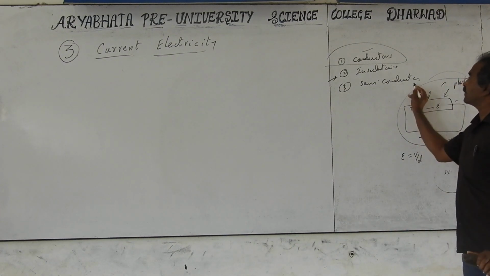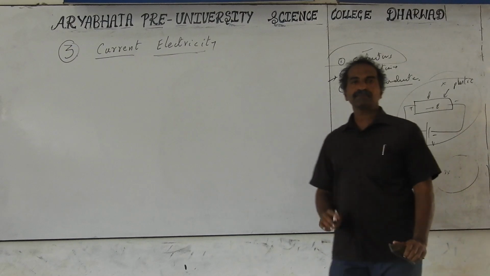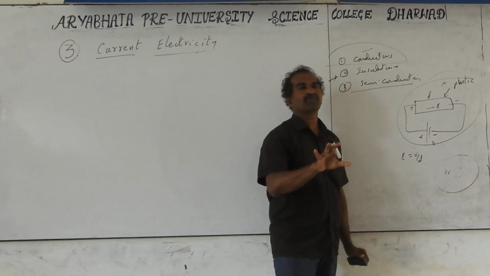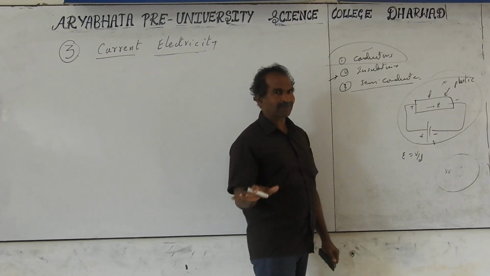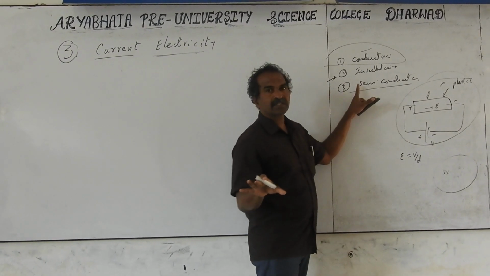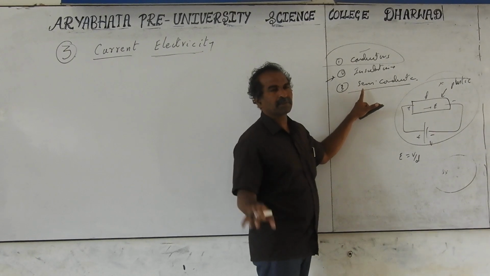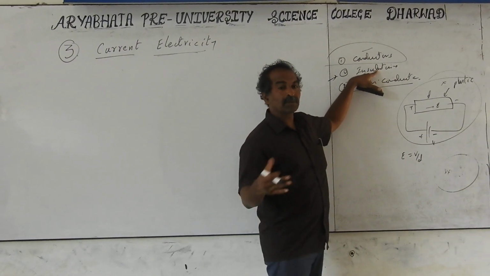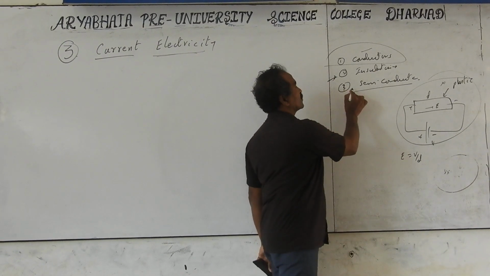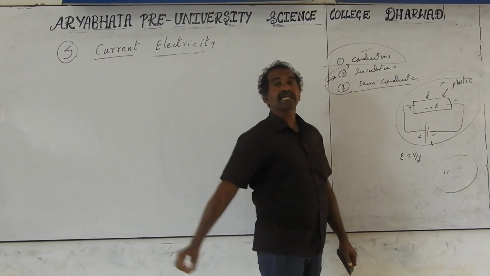Okay. But we have the semiconductors. Semiconductors have half the properties of conductors and half the properties of insulators. They are intermediate. At low temperature, very close to absolute zero kelvin, approximately minus 250 degrees centigrade, the semiconductor behaves like an insulator. But at room temperature or high temperature, they behave like conductors. So they are intermediate between conductors and insulators.